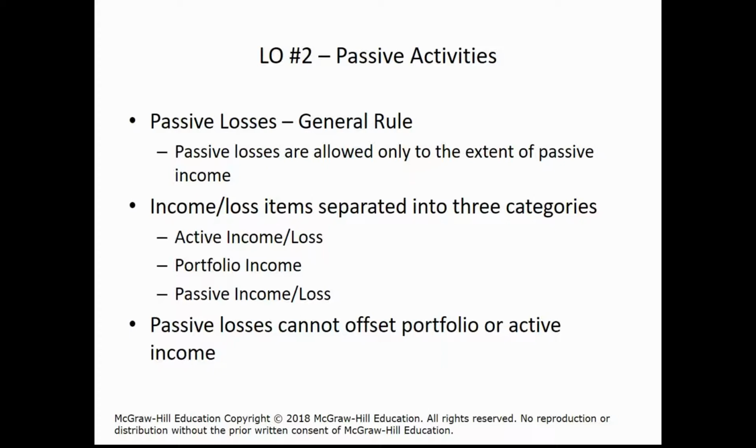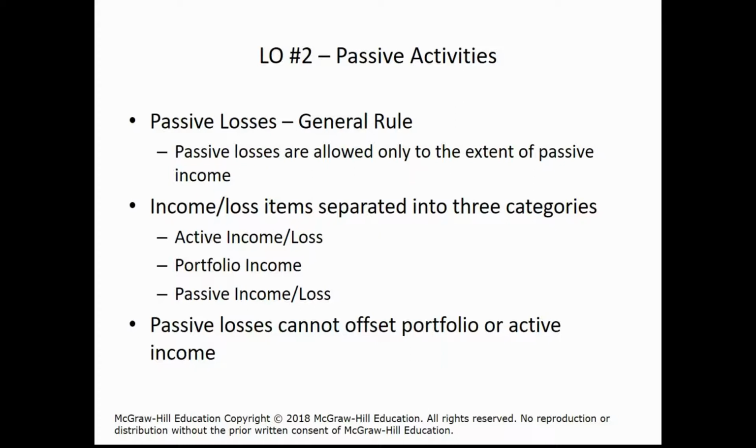So this second test, the passive losses, are allowed only to the extent of the passive income. So generally, with an exception we'll talk about shortly, these passive losses can only offset any other passive income. So what are the kinds of income we're talking about? First of all, there's active income. That's like if you have a job and you're earning wage or salary. Portfolio income is if, for example, you have investments and you're making money on those investments. And then there's the third category of passive income and losses.